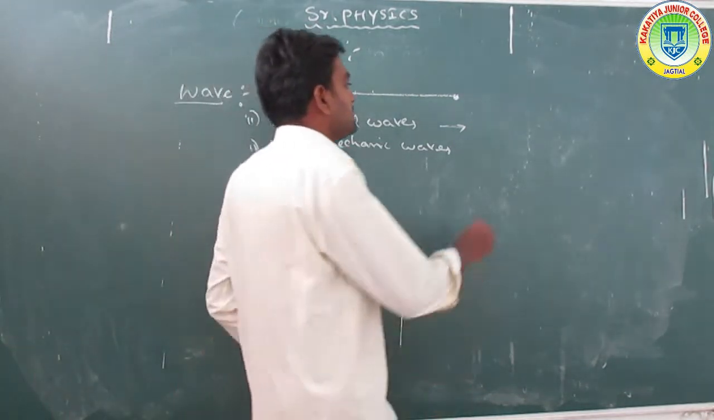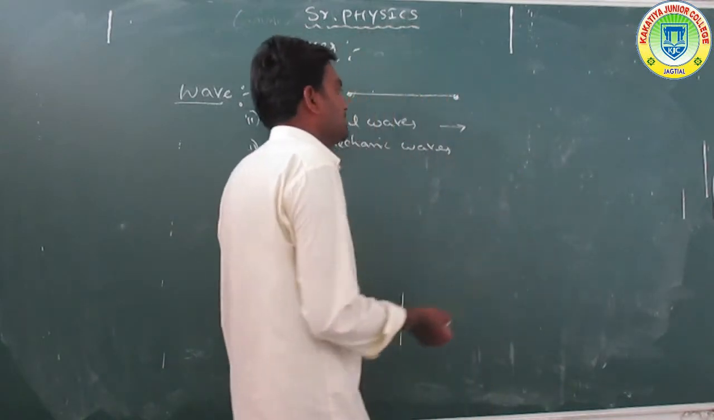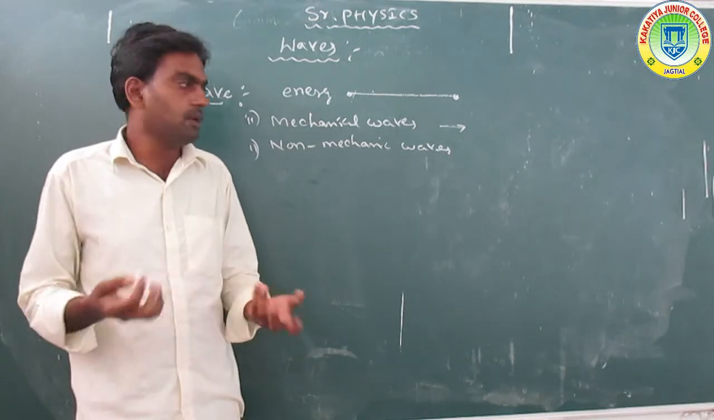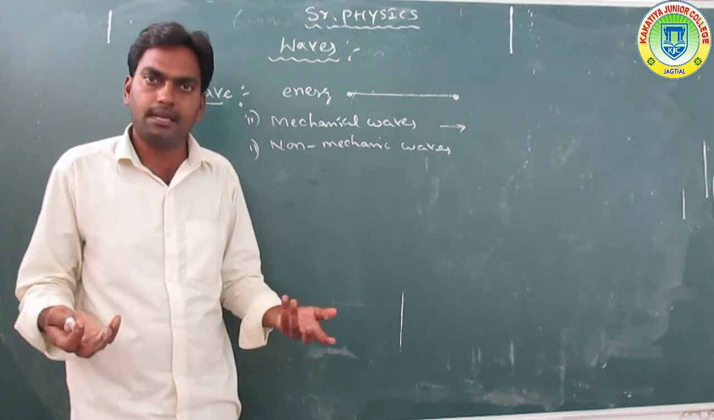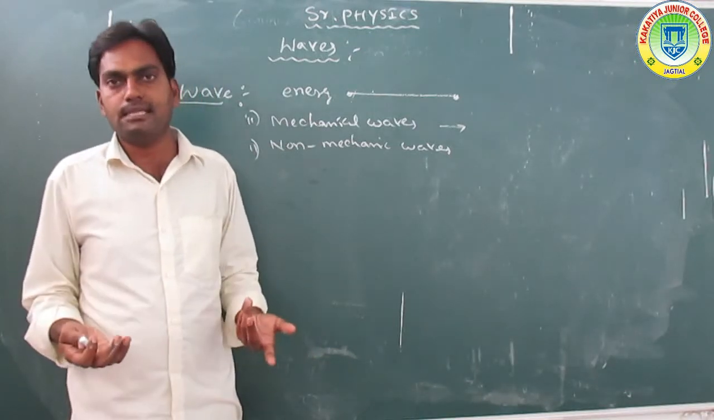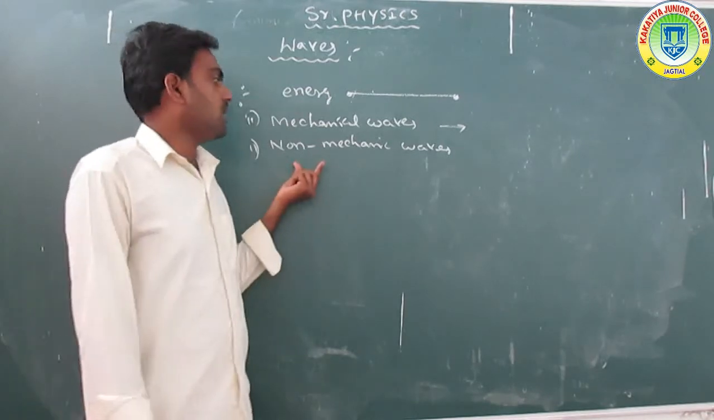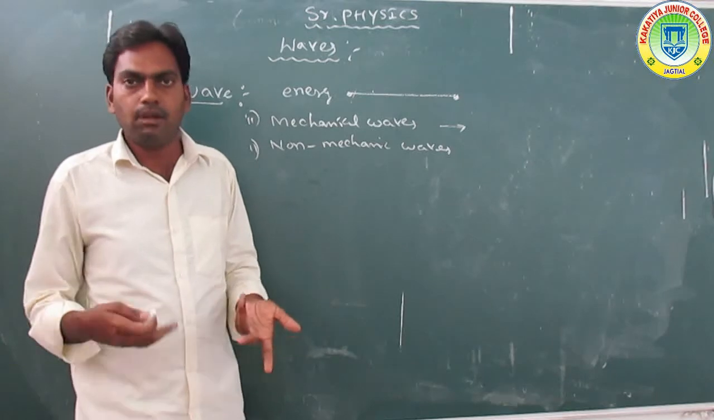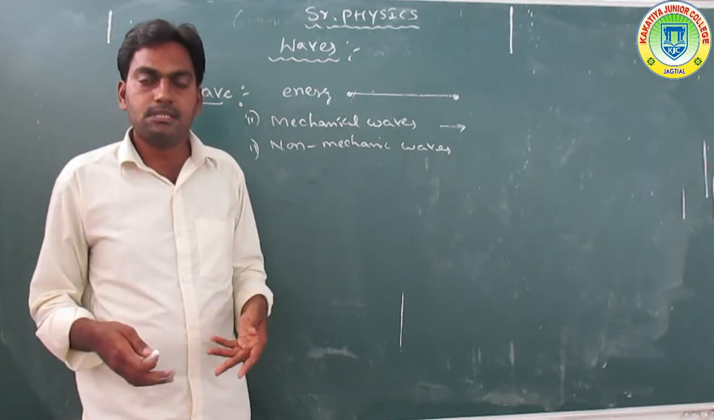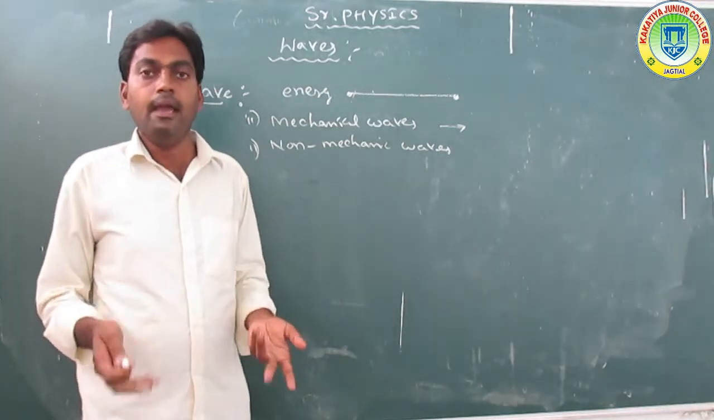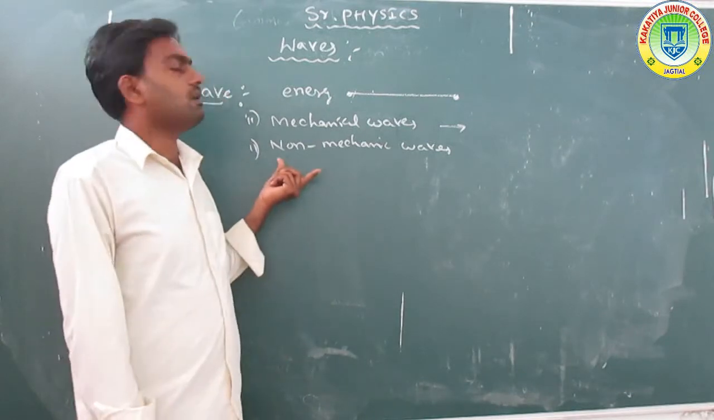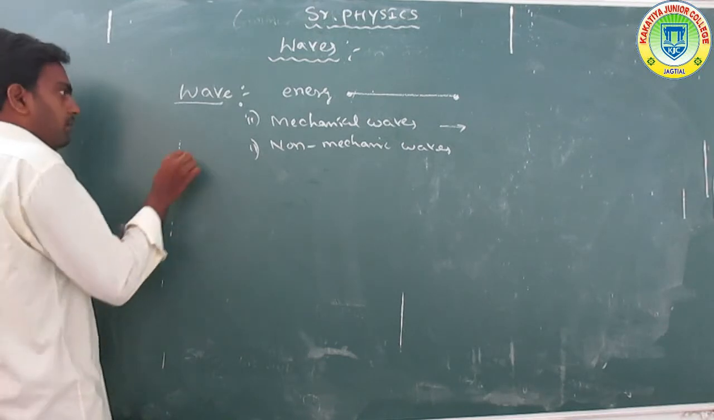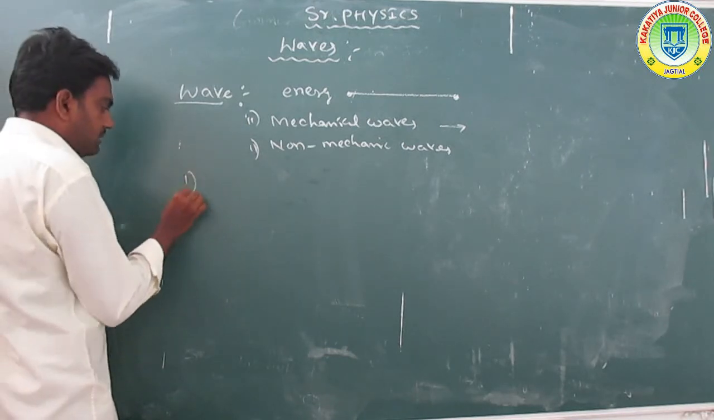Mechanical waves are produced in a spring or string. Many examples can be taken. Non-mechanical waves include light waves, and heat is also transferred this way. Electromagnetic waves are also non-mechanical waves. Here, mechanical waves are classified into two types.